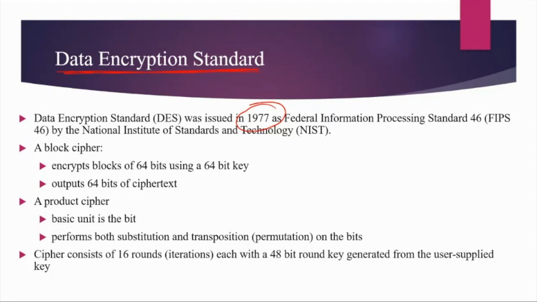This particular cipher is a block cipher, and the size of the block is 64 bits. In each block, it has 64 bits, so it encrypts blocks, not bits.